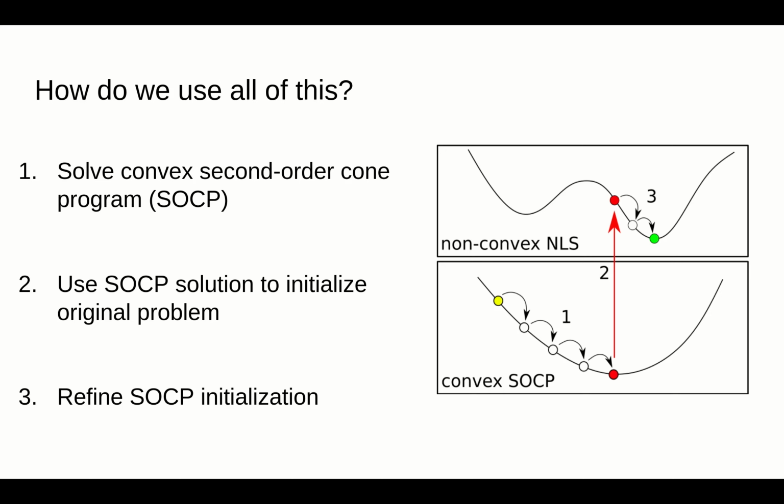We've now described how we arrive at the second-order cone program, but we haven't actually described what we do with it. Our initialization approach begins by solving the second-order cone program, given any arbitrary initialization. We then take the solution from this second-order cone program, project it to the feasible set of our original non-convex, nonlinear least squares problem, and then we use a local optimizer to refine this projected estimate.